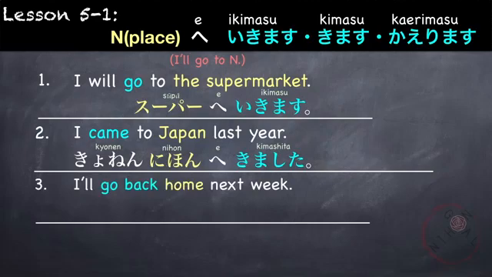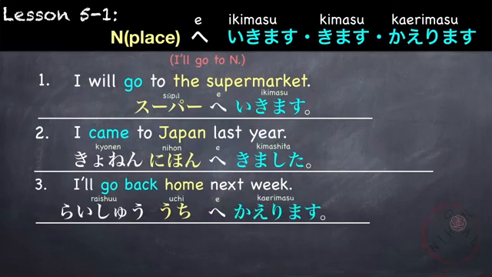Next example, I'll go back home next week. Again, let's begin with the word next week, raishu, followed by home, which is uchi, and then e, and lastly the verb go back, which is kaerimasu. Raishu uchi e kaerimasu.